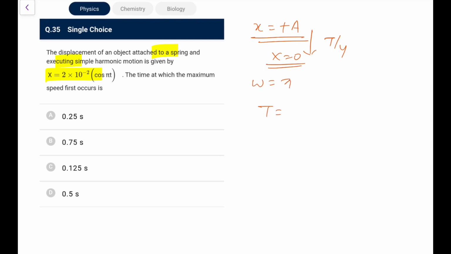Omega is pi. Time period is 2 pi by omega, that is 2 seconds. So our required period 2 by 5 would be 2 by 4, that is 0.5 seconds. Go for option D, there's no issue in it.